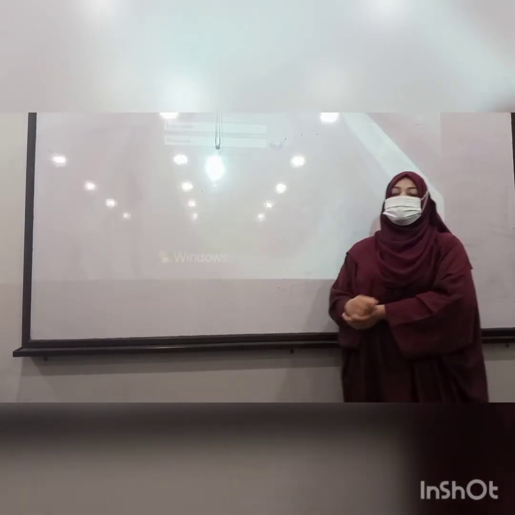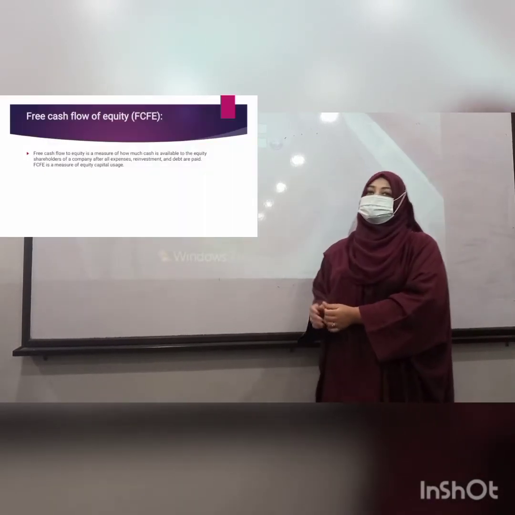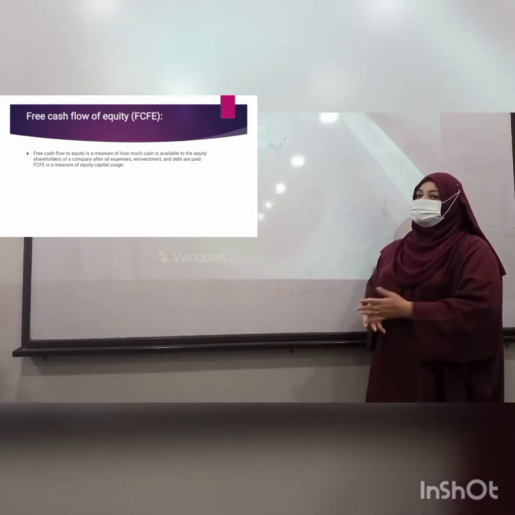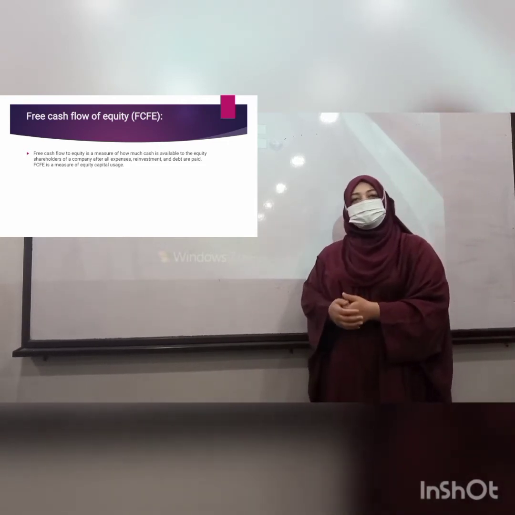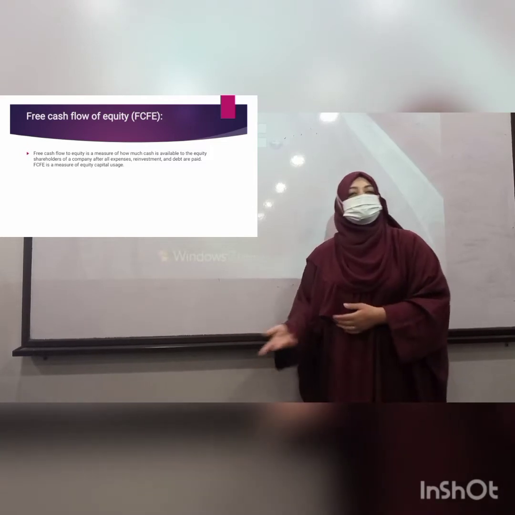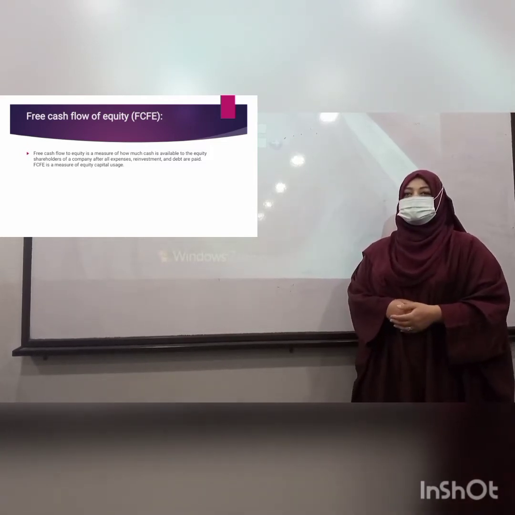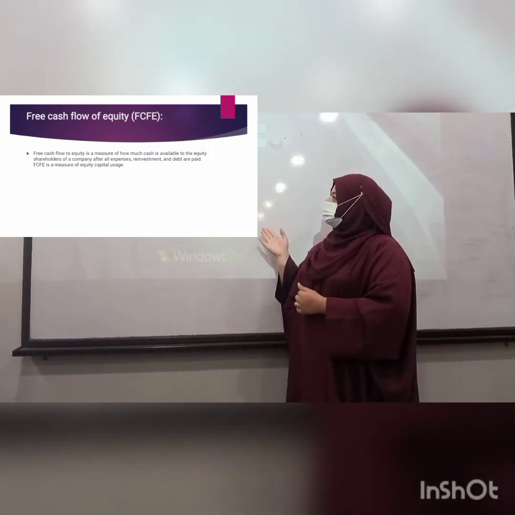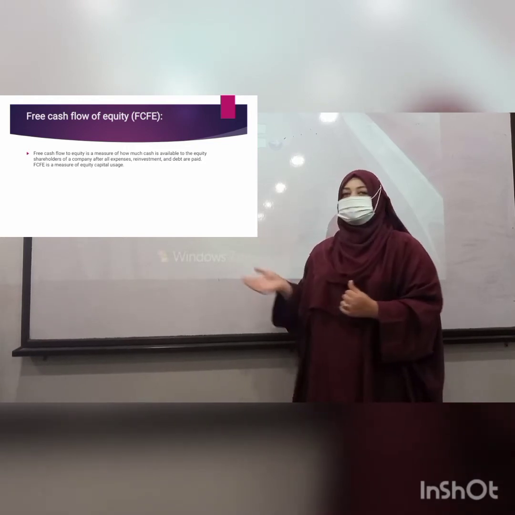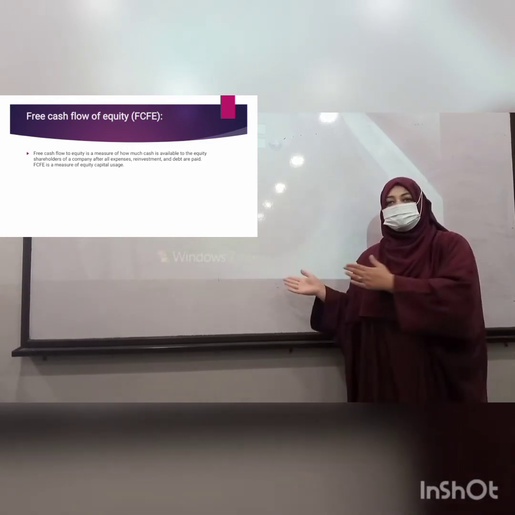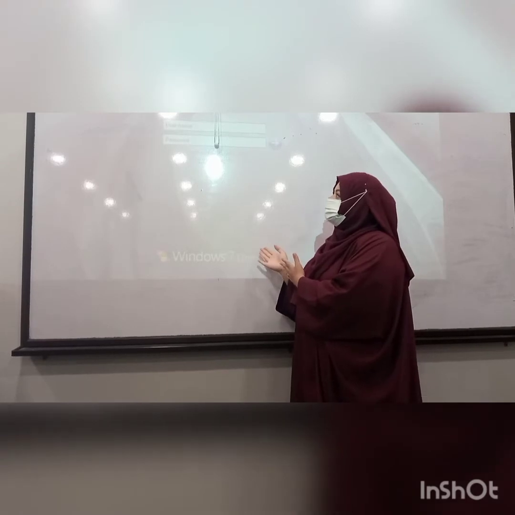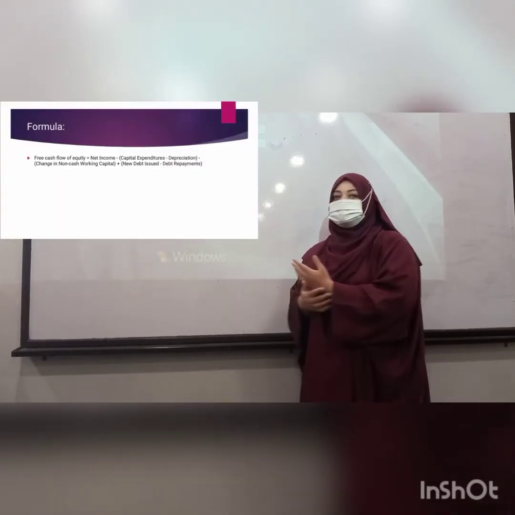My next slide is free cash flow to equity. Next method is this: free cash flow to equity is a measure of how much cash is available to the equity shareholders of the company after all expenses, reinvestments and debts are paid. FCFE is a measure of equity capital usage. Now moving on to my next slide, the formula of free cash flow to equity.